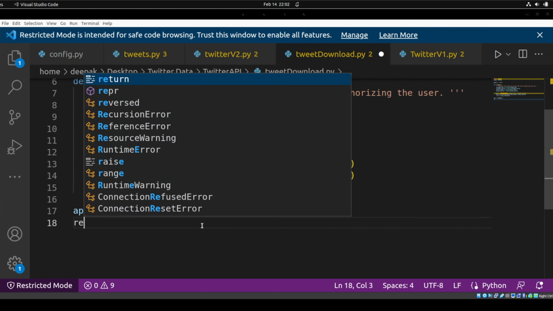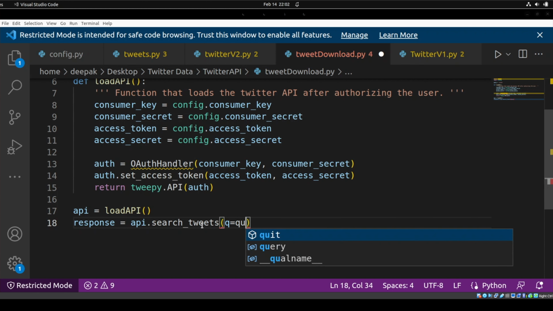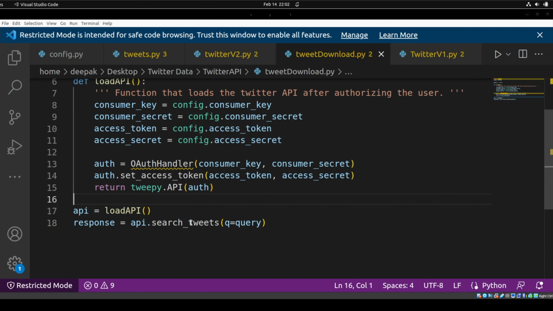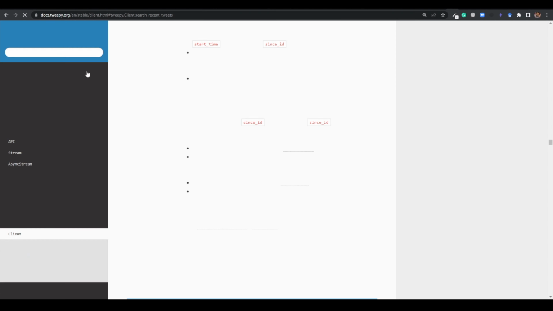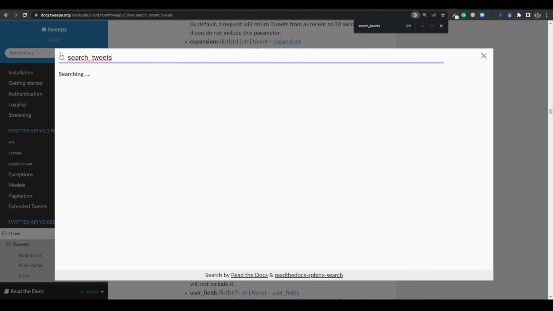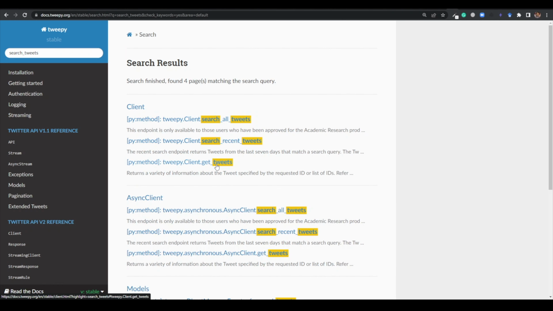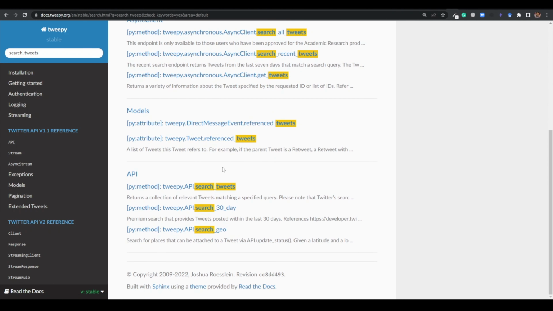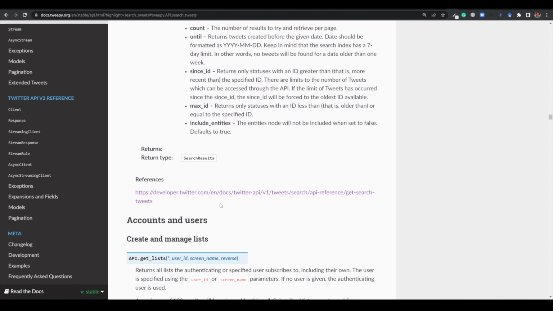Now what I can do, I will just get a response, and api.search_tweets is the function, and you need to pass the query inside this. And from where I'm getting this tweet function, let me show you. If you go to this documentation, search tweets here, search all. I just want to search tweets, so this one. So search tweet, we need to pass q, and all others are optional. You can see it here, right?